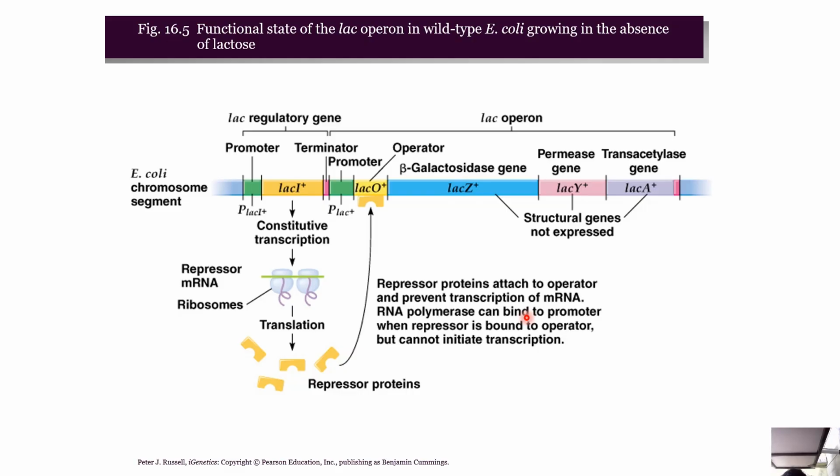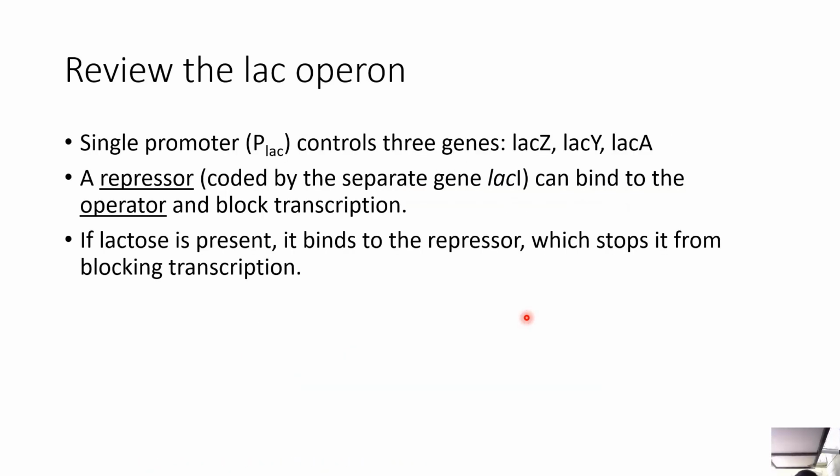So, LAC regulatory gene, promoter, terminator, operator, beta-galactosidase gene, permease gene, transacetylase gene. So, a single promoter controls three genes, LAC-Z, LAC-Y, and LAC-A. Okay. So, a repressor coded by the separate gene LAC-I can bind to the operator and block transcription.